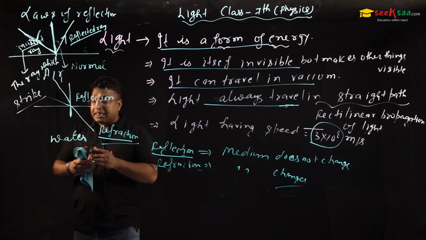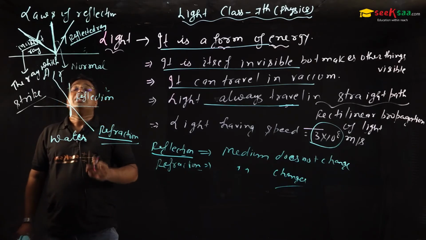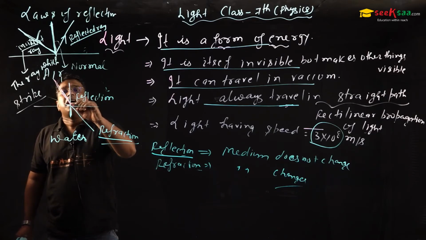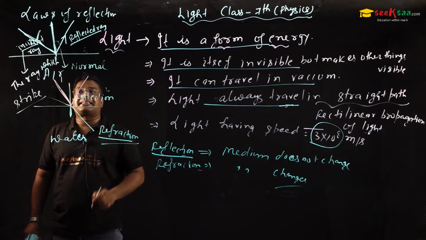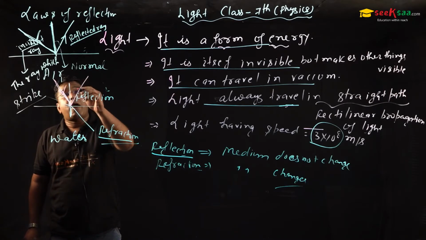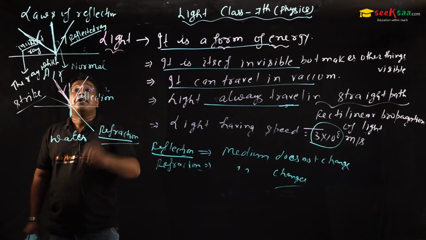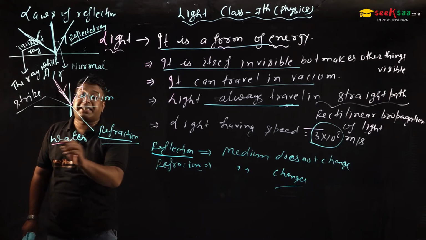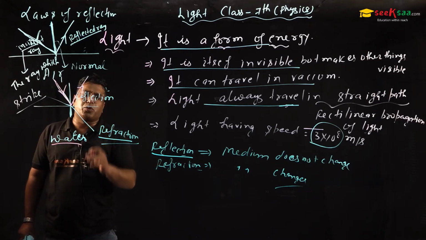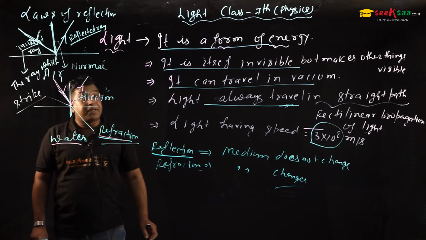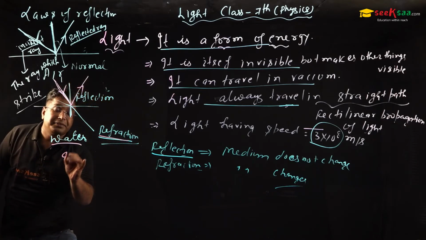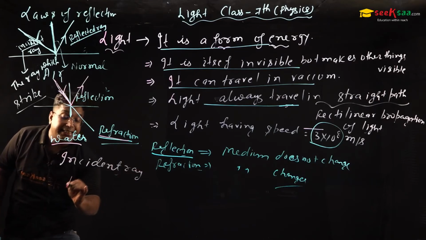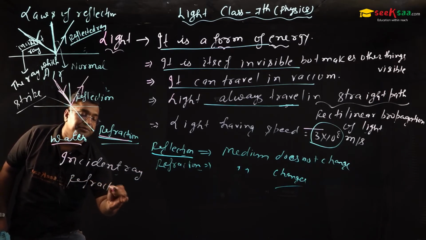When light enters in air and it bounces back in air, it is called reflection. But if light enters in air and goes to another medium, water or any medium, not only water, it is called refraction. After that, we study three points: the incident ray, the refracted ray, and the normal.